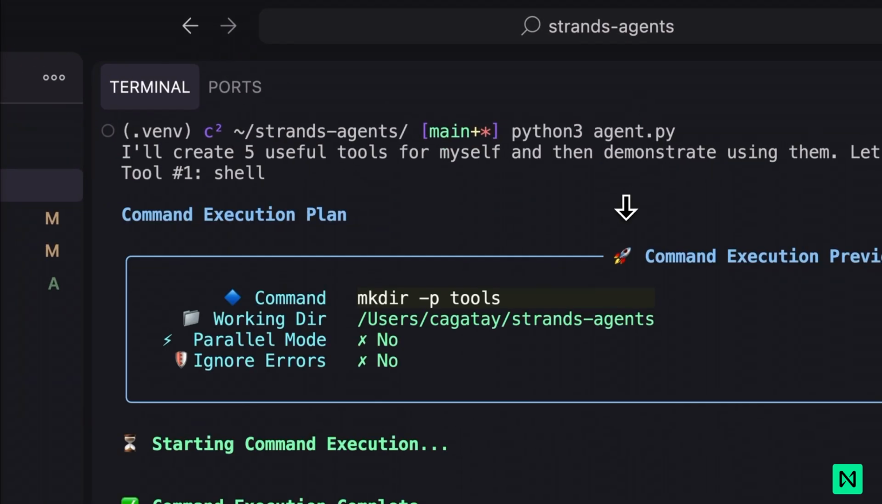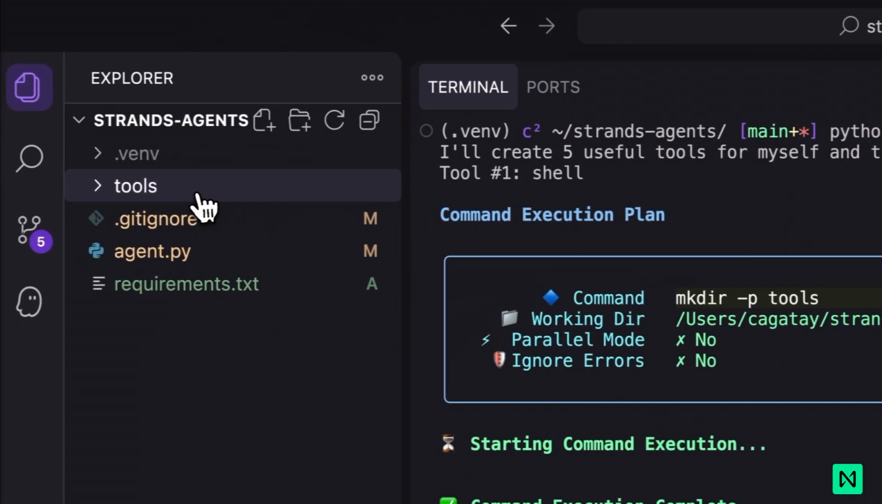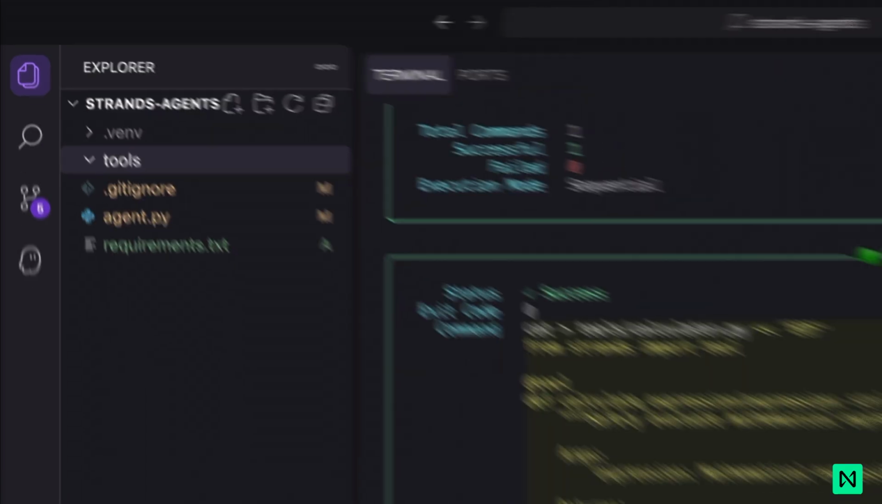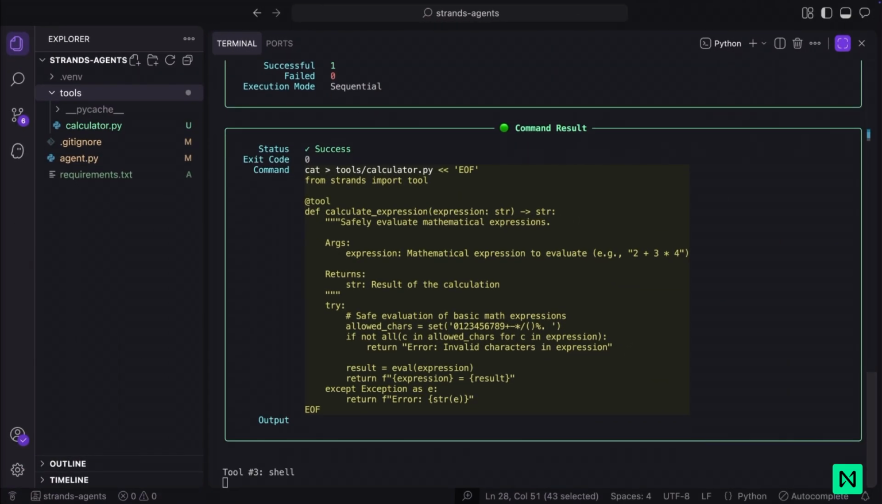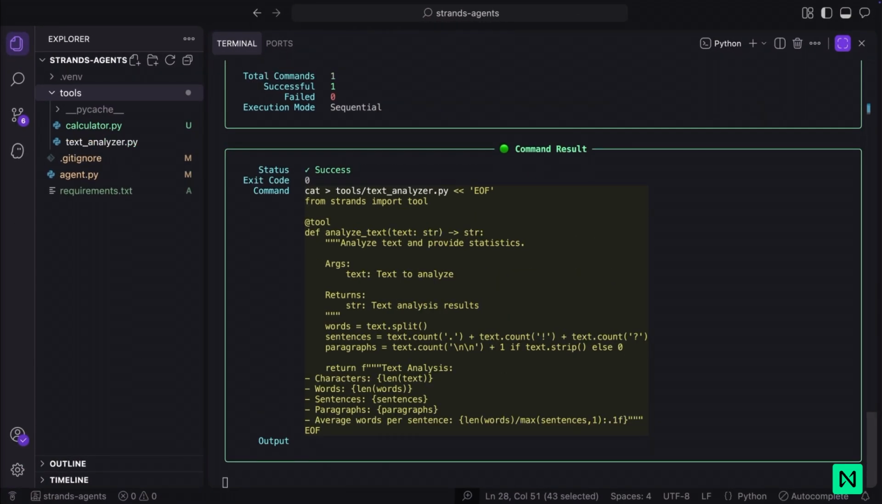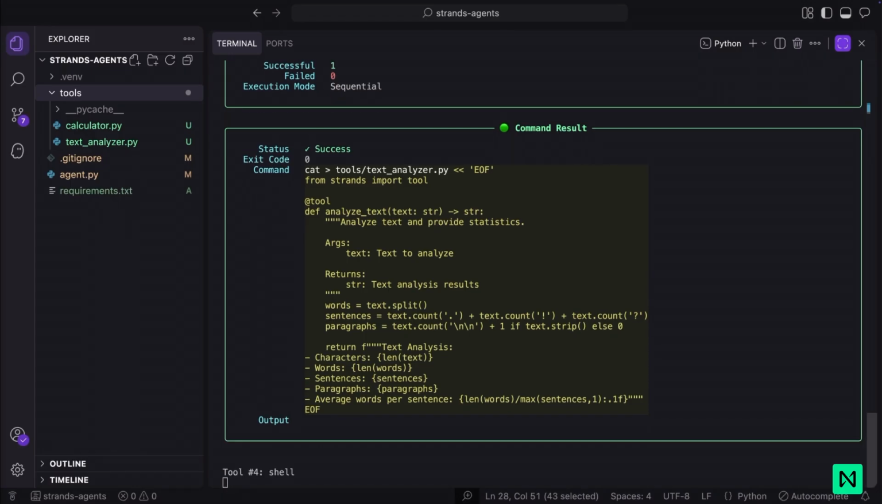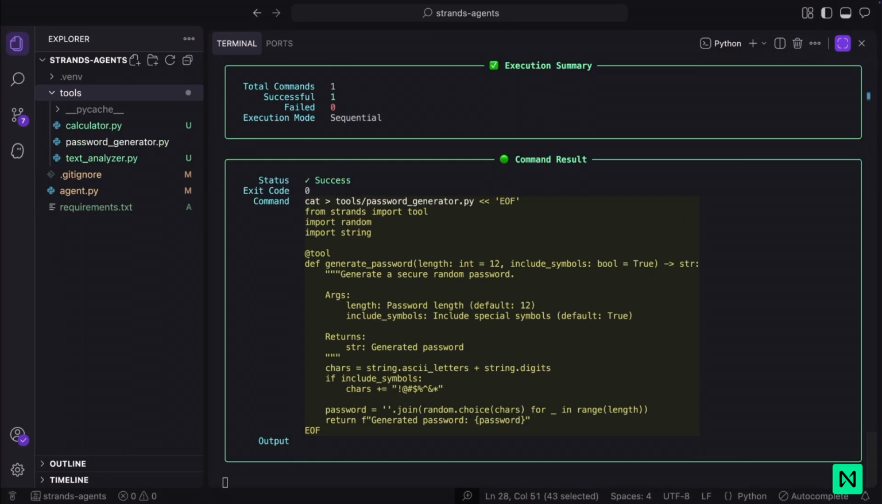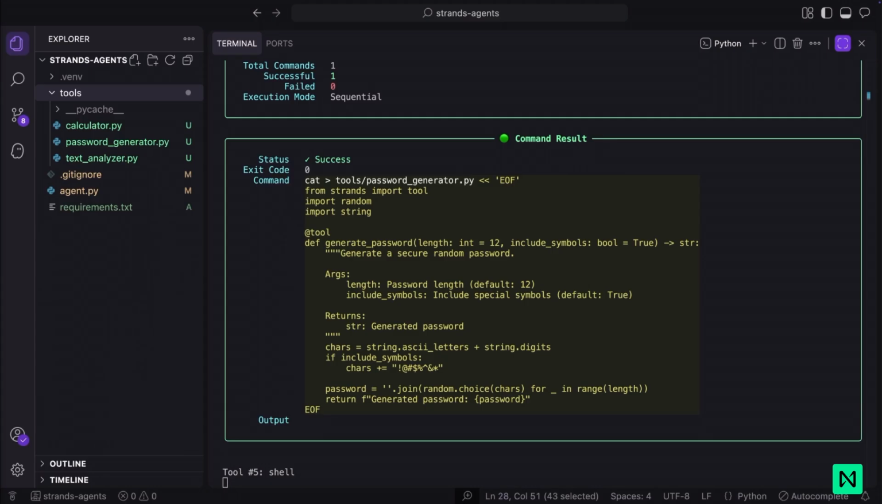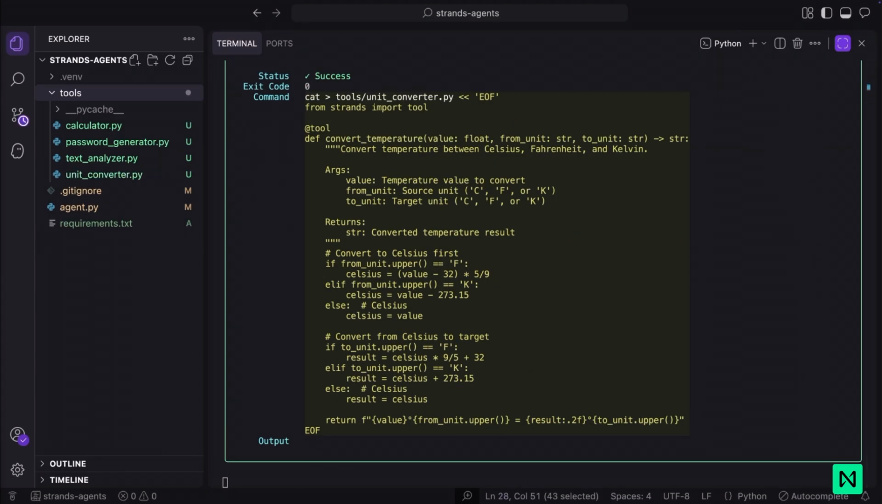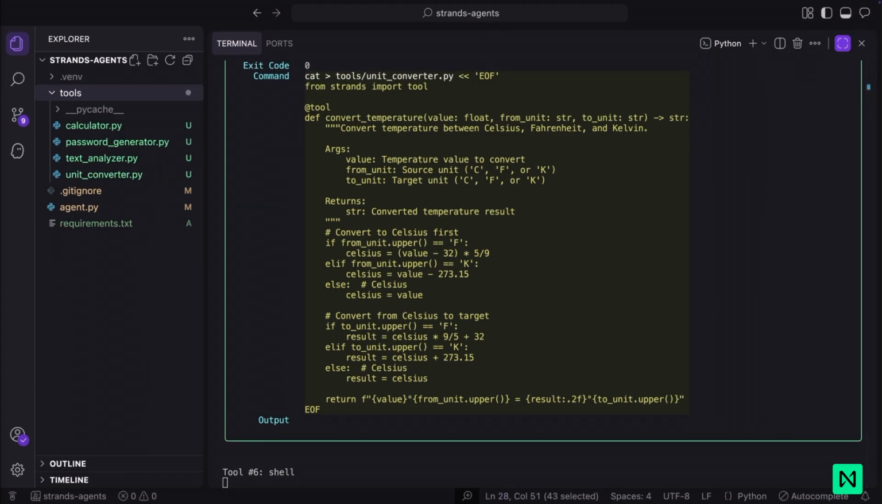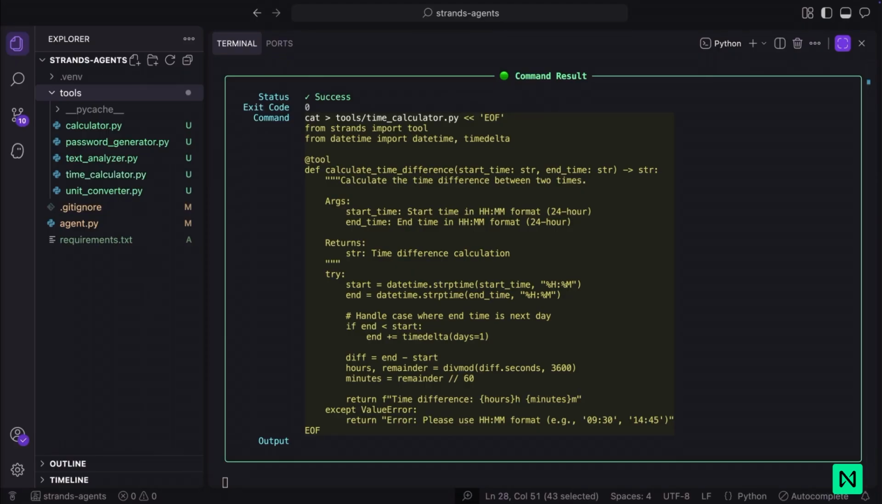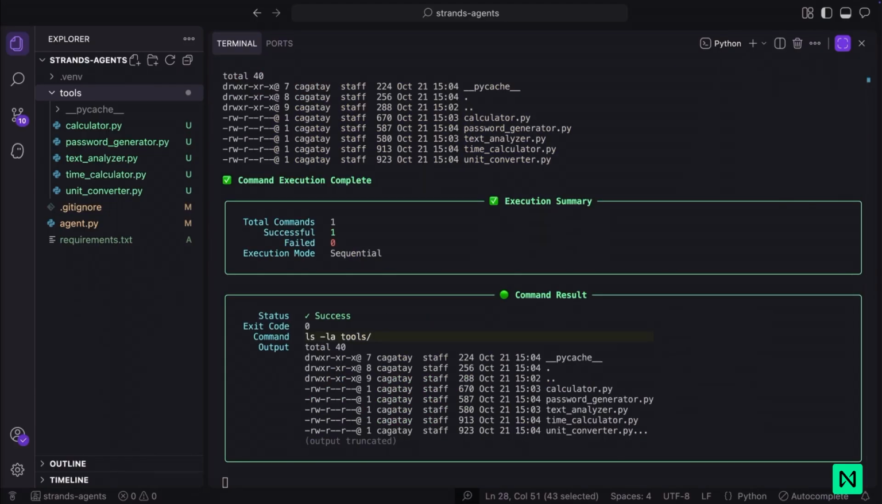We run it, and as you can see, it will directly go to the empty directory which has no tools right now, and you can see it creating these tools on the fly. Within seconds, it's creating your calculator tool, your password generator tool, your text analyzer tool. It's creating all of these tools in seconds, and after creating them, it's also executing them.